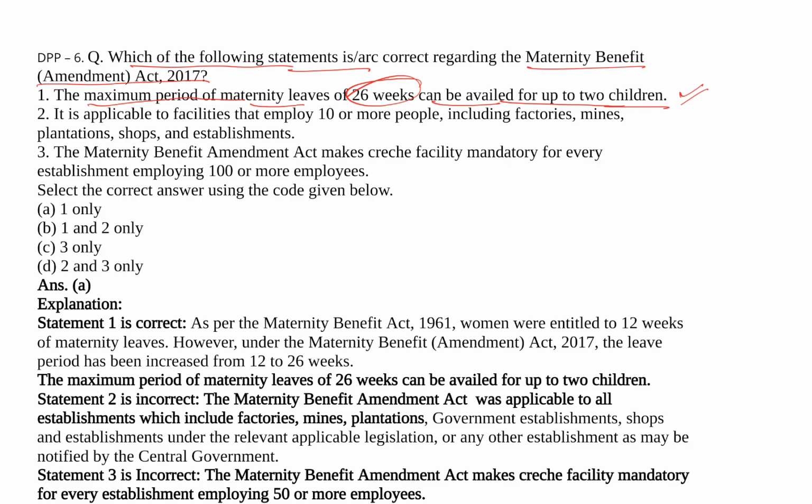Means if a woman bears 2 children, one and after that another, then for the first baby and for the second baby she could get maternity leave of 26 weeks, and these are paid leaves. Note this point. The second is that it is applicable to establishments with 10 or more employees, including factories, mines, plantations, shops and establishments.